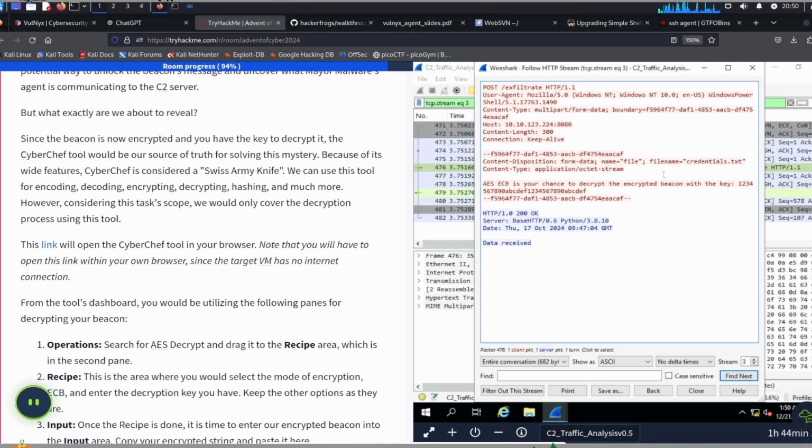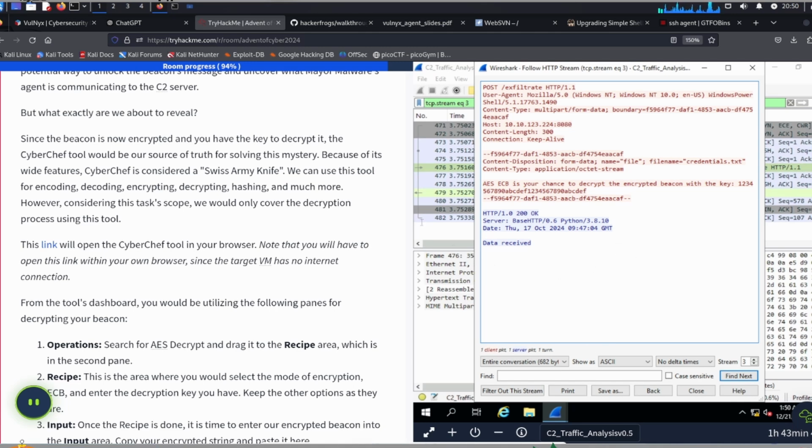Including the following: there's a file over here called credentials.txt. And inside the message here, it says, AES ECB is your chance to decrypt the encrypted beacon with this key, 1234 and so on. Okay, so how can we use this? What we're going to do is use CyberChef to decrypt the message.